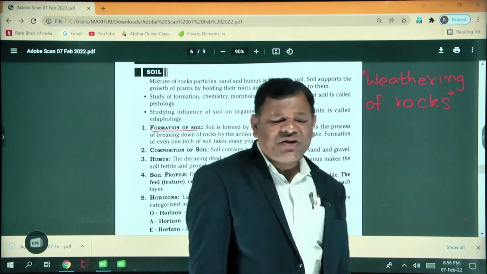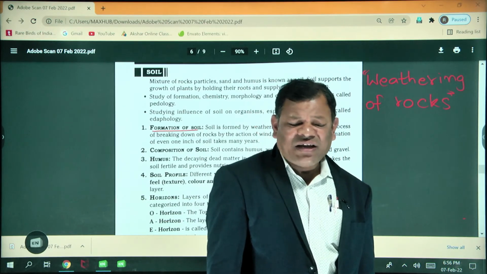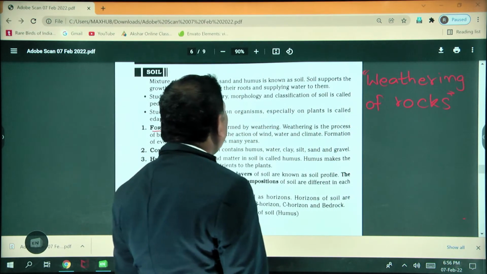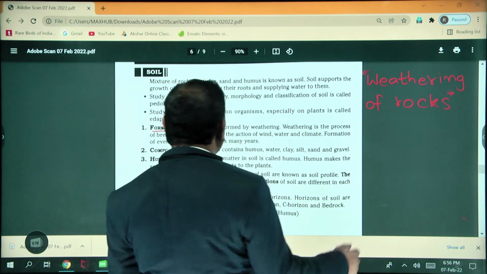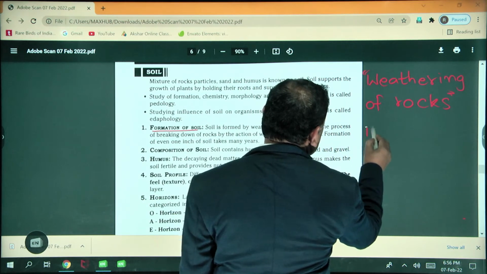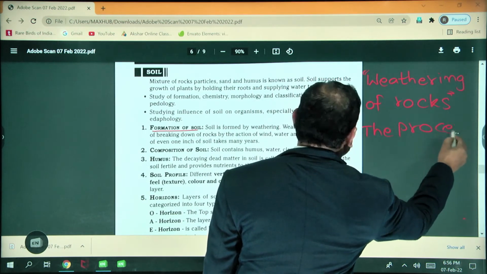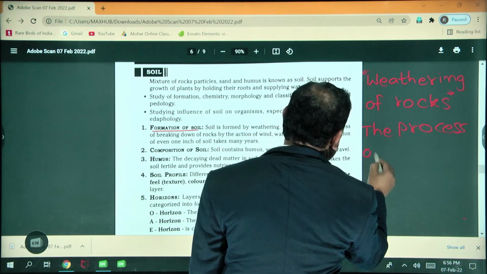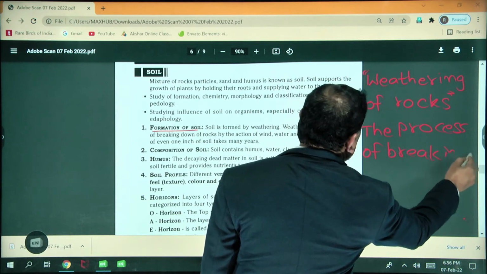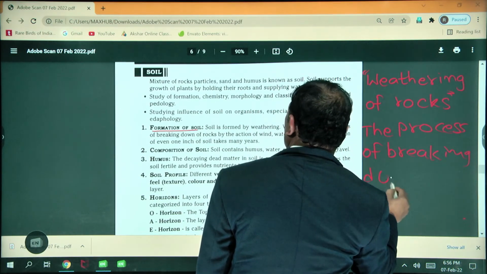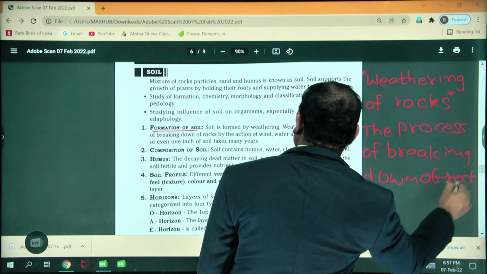Formation of the soil is due to the weathering of the rocks. Weathering means the process of the breaking down of rocks.